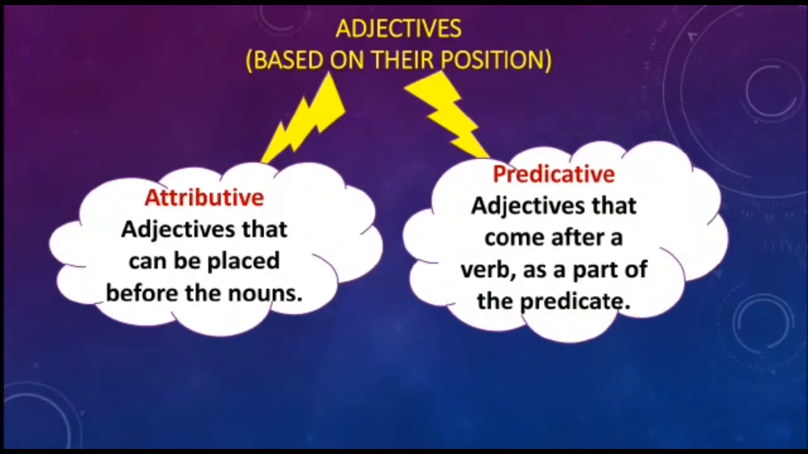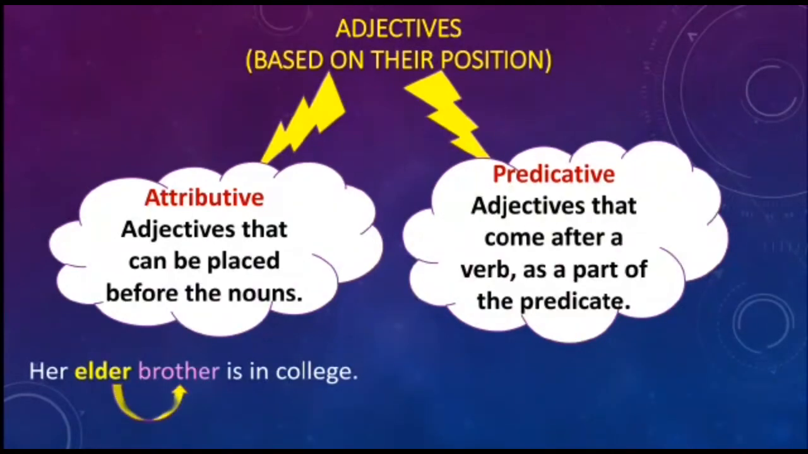If we look at the examples, it makes us very clear. Her elder brother is in college. Now, brother is the noun and elder is the adjective. The adjective elder comes just before the noun brother, therefore it is an attributive adjective.